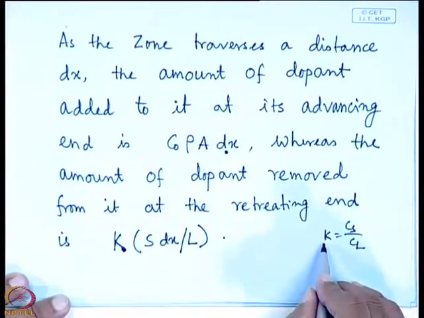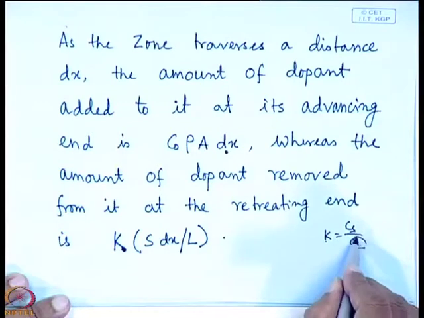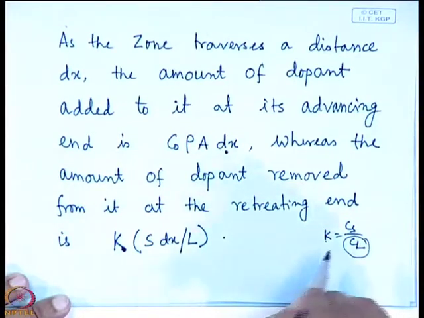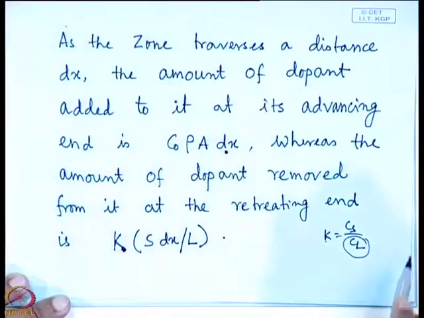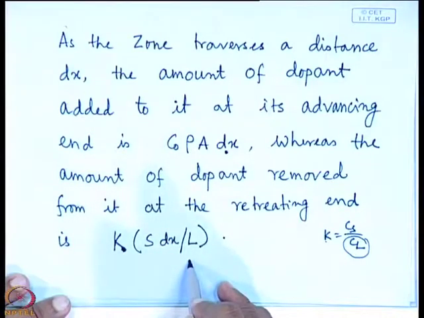Okay. So, when you put K multiplied by Cl, here Cl is the concentration in the liquid state, molten state, we have taken it as S, and since the length is dx, so S dx by L, right.